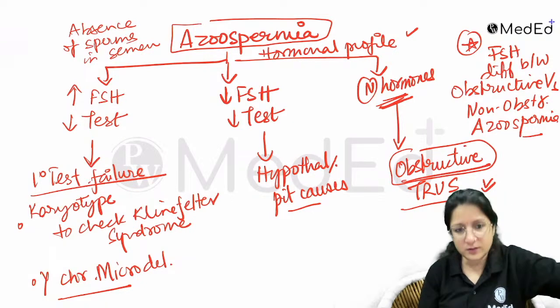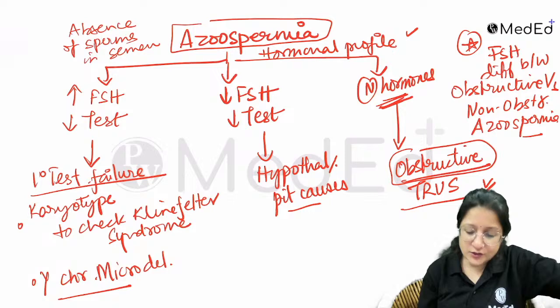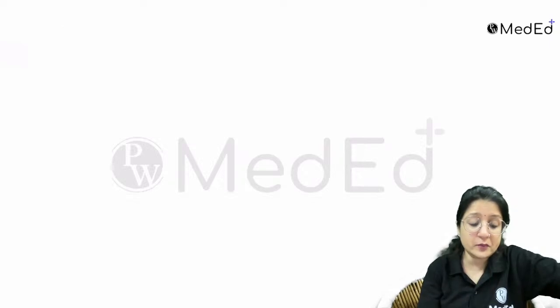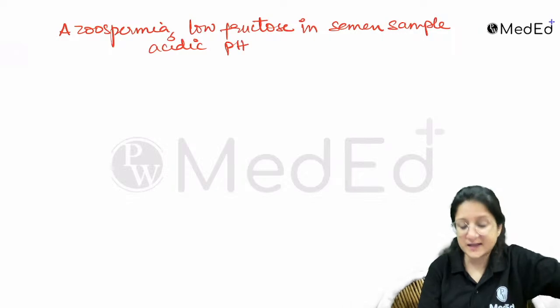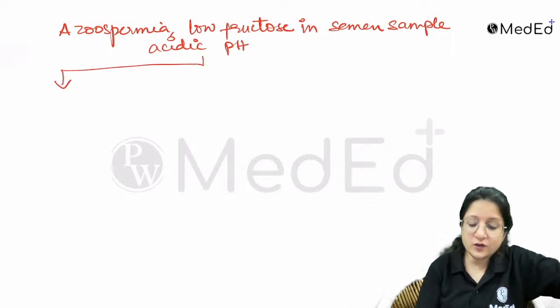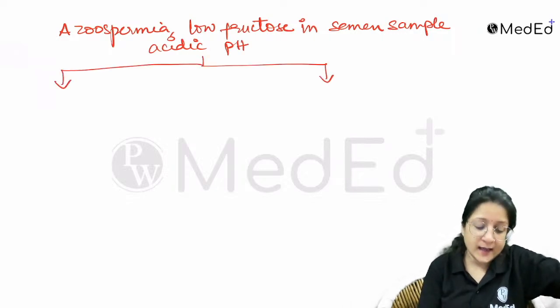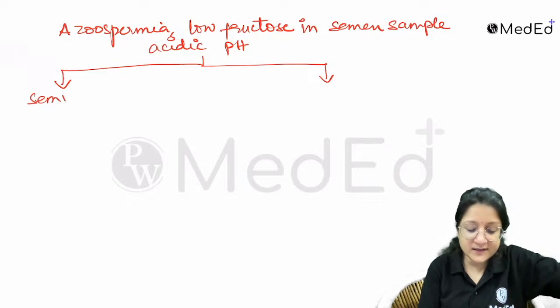Remember this, and also please remember one more important point: when you have azoospermia and you have low fructose in the semen, and you have an acidic pH, then you check the seminal vesicles.